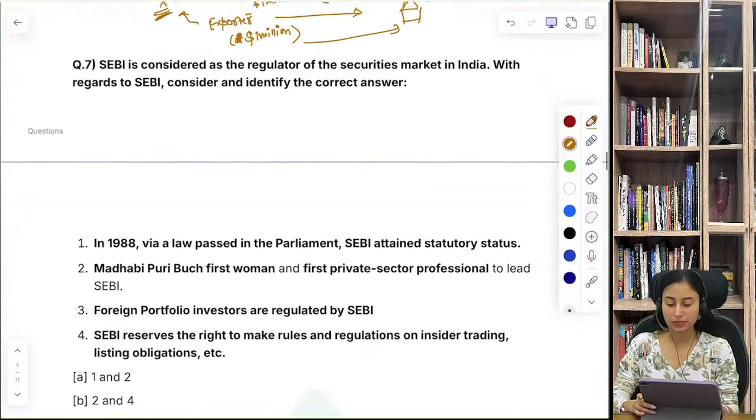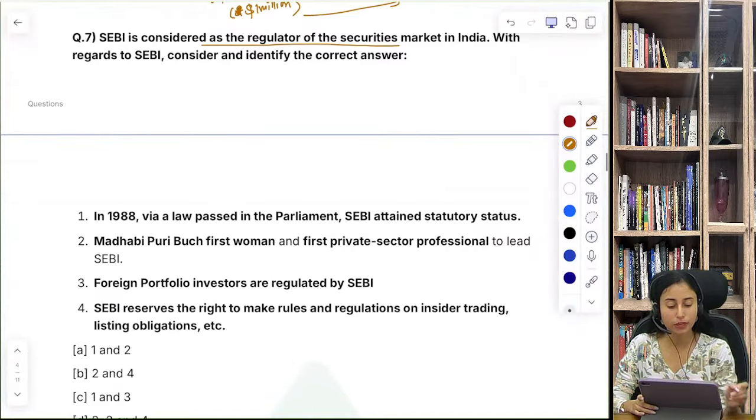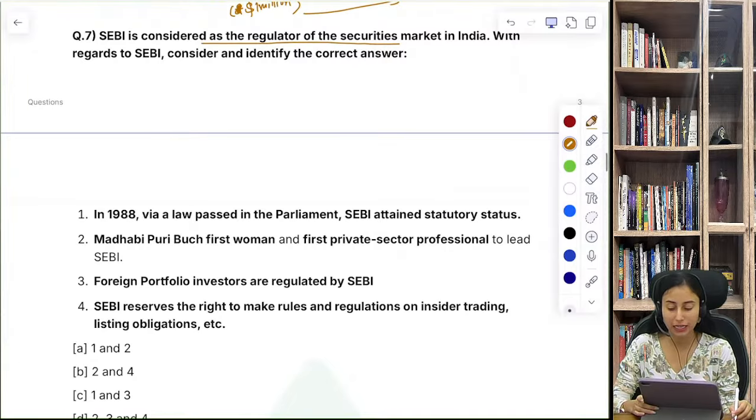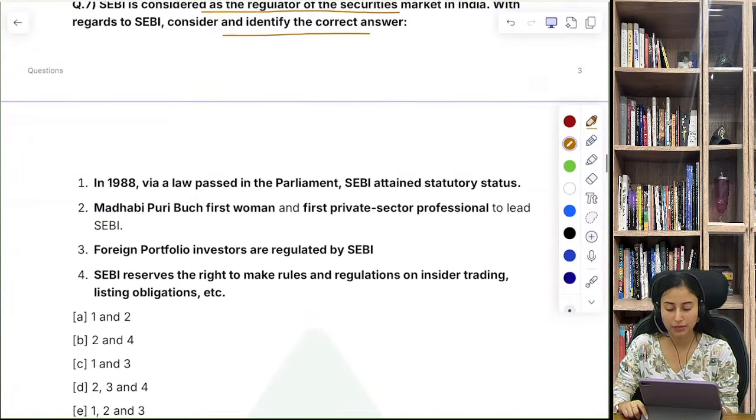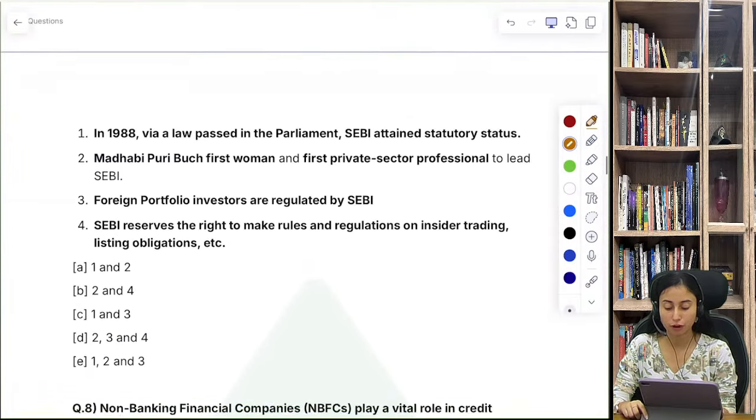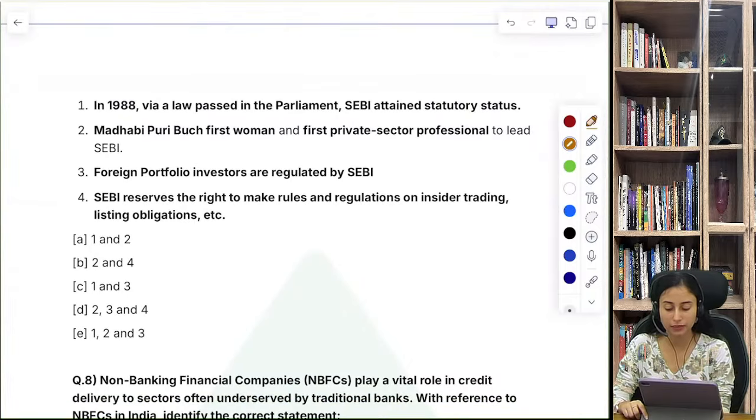Question number 7. SEBI is considered as a regulator of a security market in India. With regards to SEBI, consider and identify the correct answer. आपको correct answer identify करना है for the SEBI. There are some statements given related to SEBI.